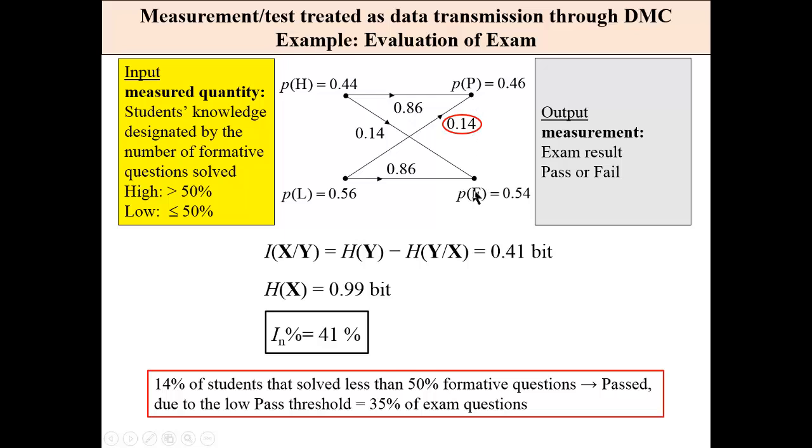Now, why? Because the examination threshold was only 35%. 3.5 points out of 10 was enough to pass, and because of that, the number of students that have passed, even though they didn't spend too much time on solving quizzes, was 14%, and this mutual information is only 0.41.